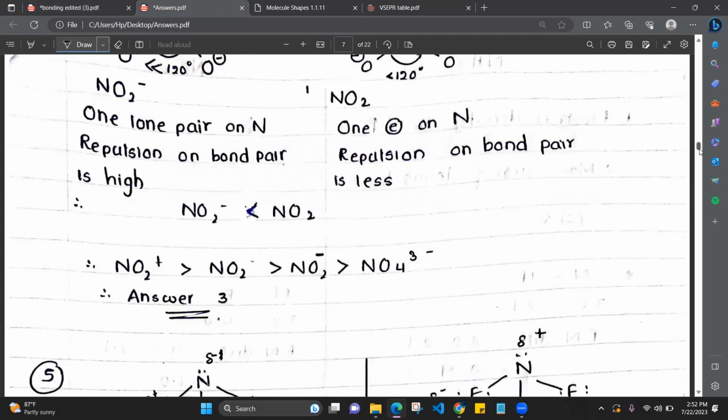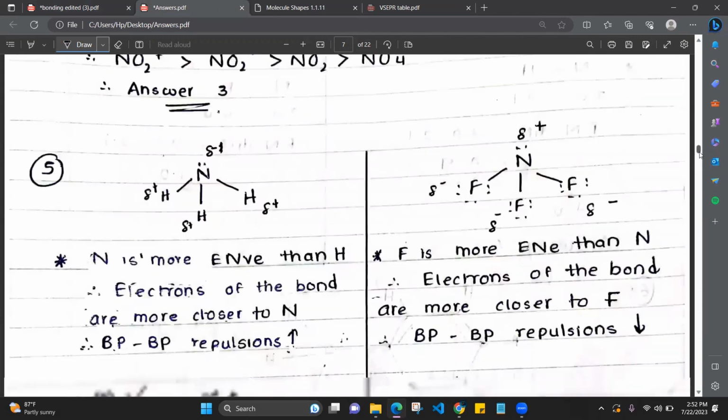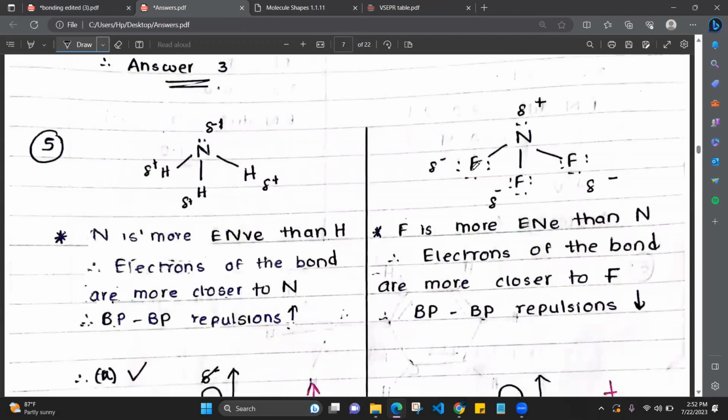Okay, now first we'll come to the molecules NH3 and NF3. These are the two molecules. Now here nitrogen is more electronegative than hydrogen. So the partial negative charge will be on nitrogen. The electrons in this bond will be spending more time closer to nitrogen than hydrogen. Right?